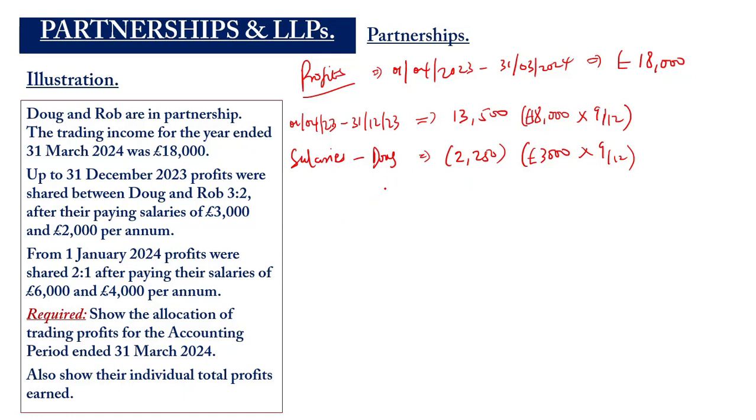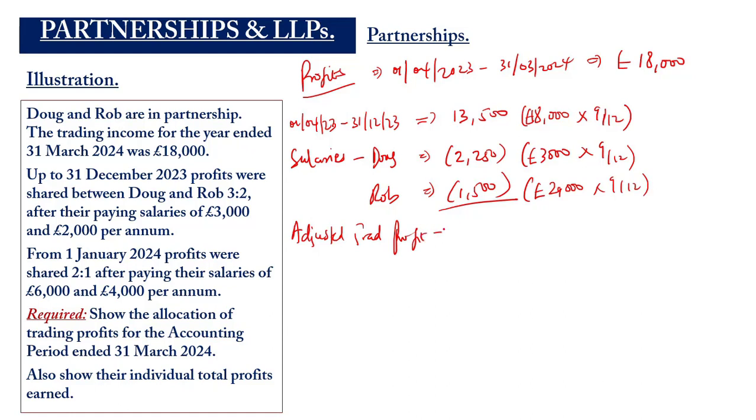That of Rob, that is also 2,000. Her salary was 2,000 pounds. Prorated for 9 over 12 will give us 1,500. So the adjusted trading profit for the period, 9,750. So this is what the partners will finally be entitled to share.